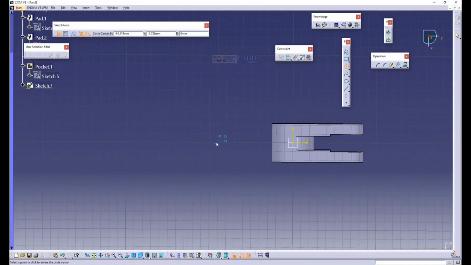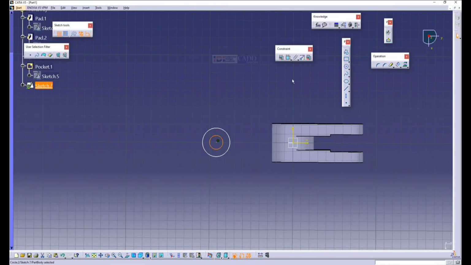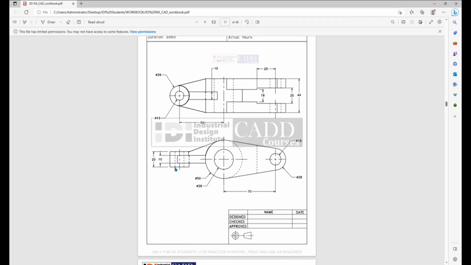I make a circle with a distance of 60 mm. I created it with respect to 60 mm, so you can see this. 60 mm is the distance.